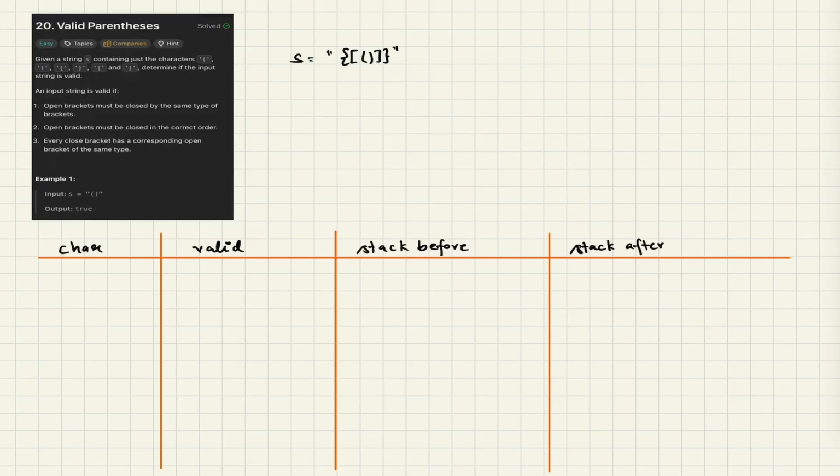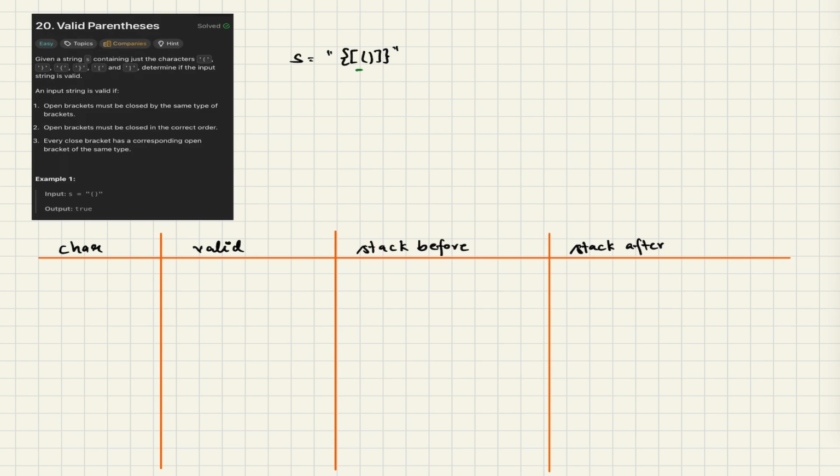Problem number 20, Valid Parentheses. In this, we're given a string and we have to see if it contains a valid arrangement of parentheses or not. When we see an opening bracket, we don't know when it will close. So what can we check? I don't know when it's going to close, right?